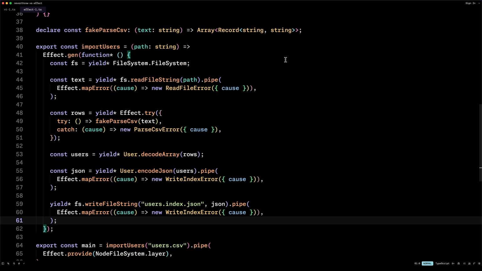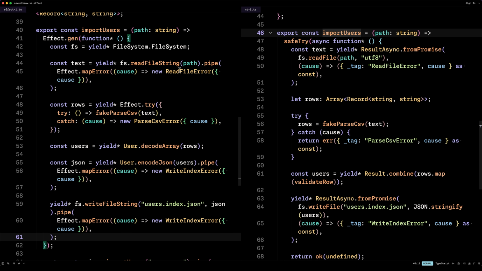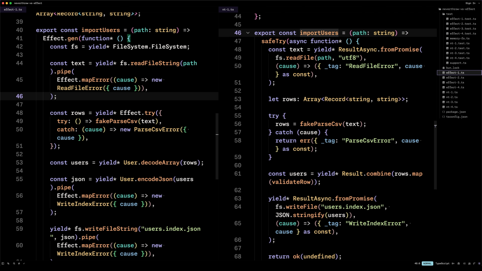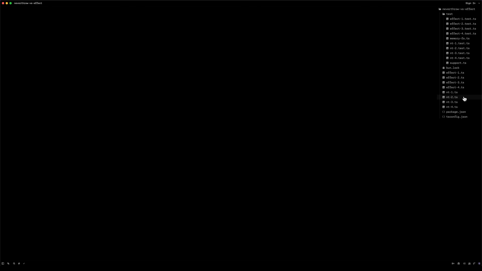So what we can see, and let me split this, is that they are very similar in practice. Effect is a little bit less verbose since it integrates everything with dependency injection, with schemas. Neverthrow is clearly more imperative in that way, but if you just focus on the error handling part, they can achieve pretty much the same thing. But as you can see, just by using Effect, you get access to more tools. But this is just scratching the surface of Effect. So let's now move on to the next example.